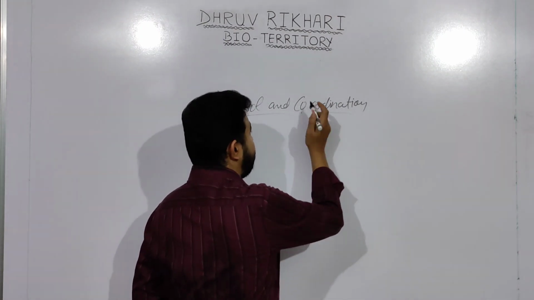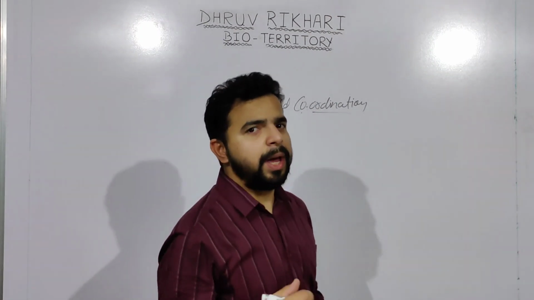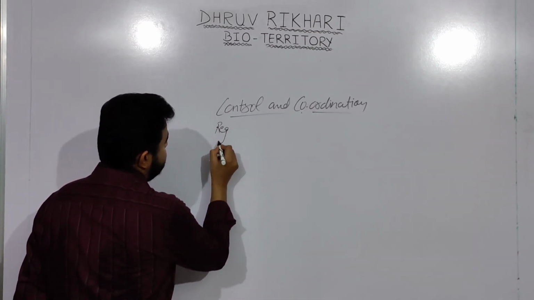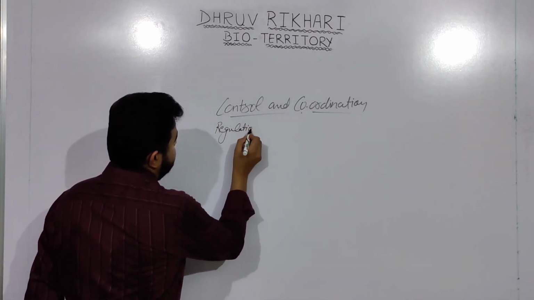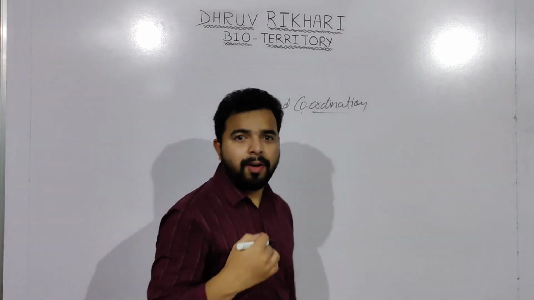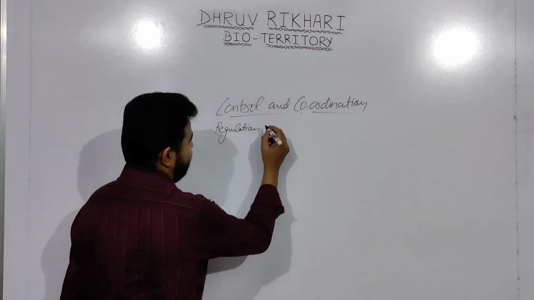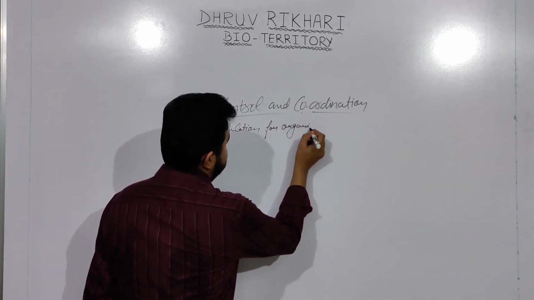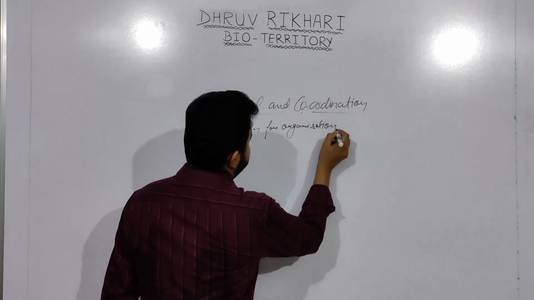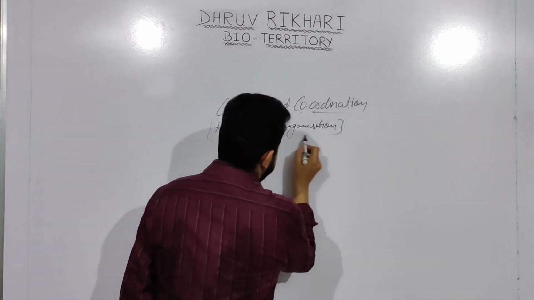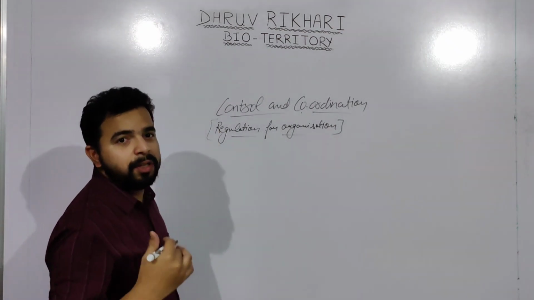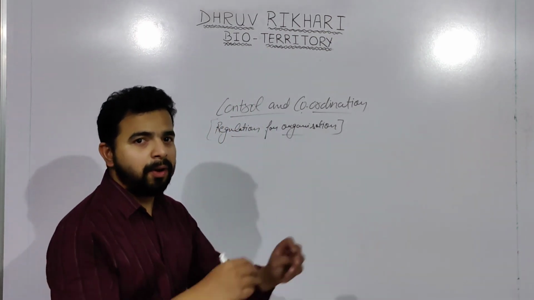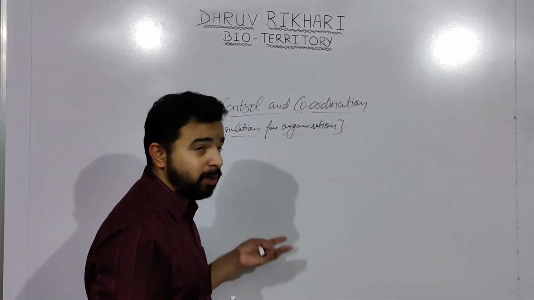Now, when we are talking about control and coordination, we are actually talking about the regulation for organization. So what does this mean? It is the regulation of our physiological function towards the external environment, or the things towards which it responds.